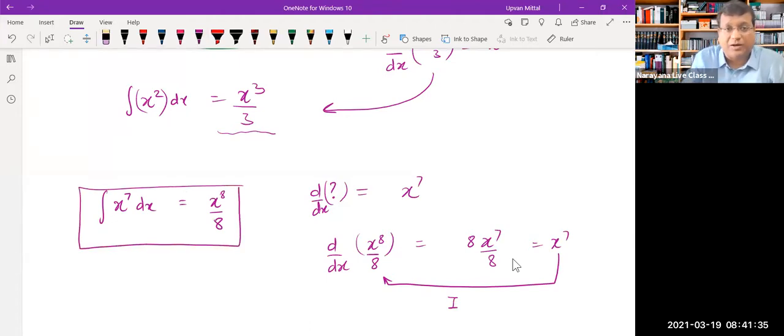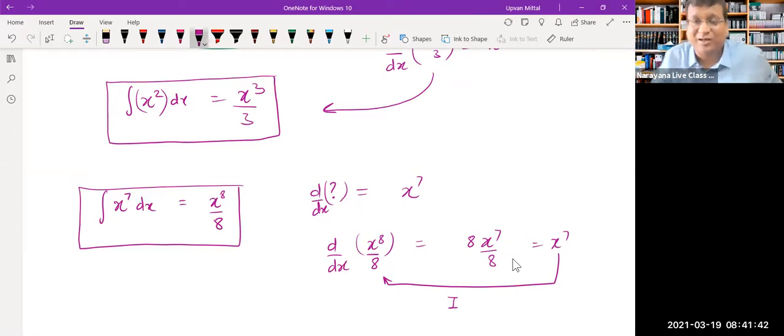And I think by now, all the good students are very good at generalizing the concepts. I remember when I was your age, if you gave me 2 or 3 solved examples, don't even tell me the theory, in most cases I would build the theory back from a few solved examples. Most of the good students do that. So here also, I hope you can easily generalize this. The integral of x square is x cubed by 3. The integral of x raised to 7 is x raised to 8 by 8. I hope you can easily see how things are going.